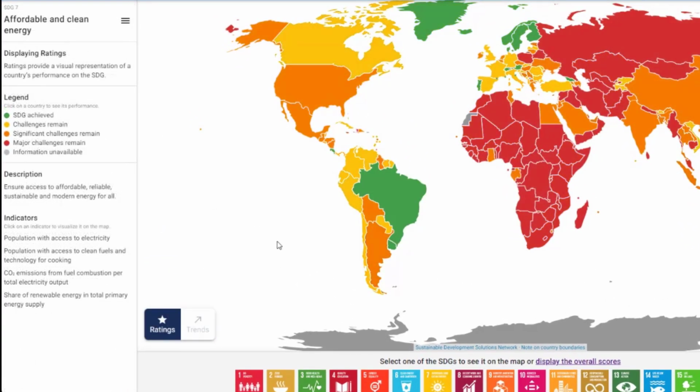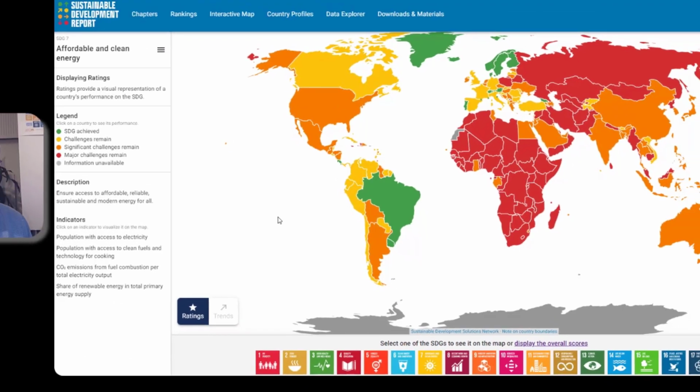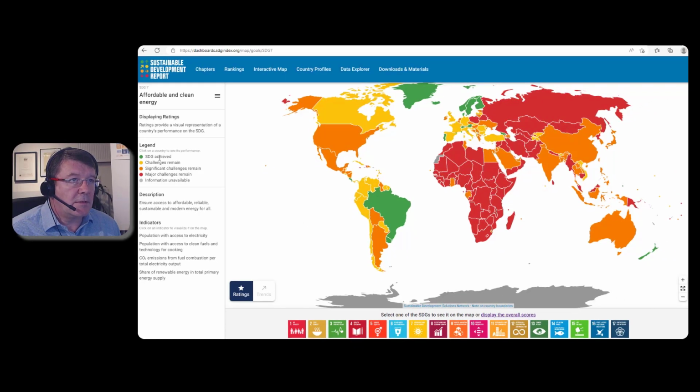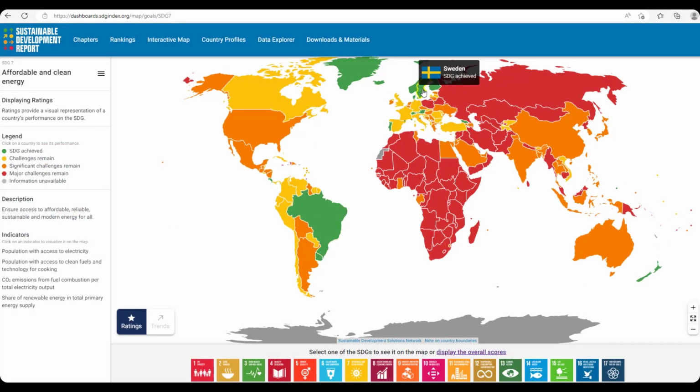So for instance here, if we look at affordable and clean energy, SDG 7, you can see that the SDG is achieved in Brazil and in Sweden, Norway, but in many other countries there are a lot of challenges. The red is major challenges. Spain, challenges still remain. Ireland, significant challenges remain. So it's very interesting to see how these map out on a global scale, and also very useful to be able to zone in like this in a graphical way to get some information on the SDG performance of the various countries.